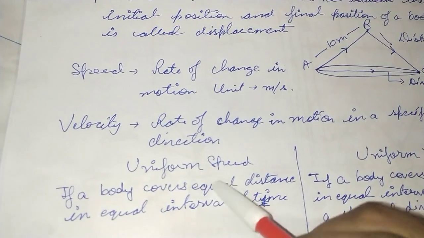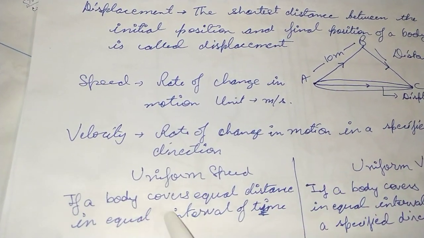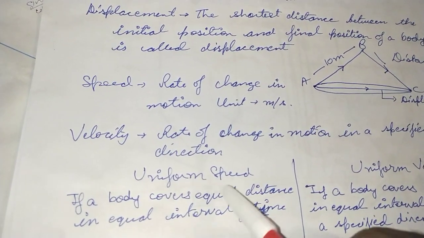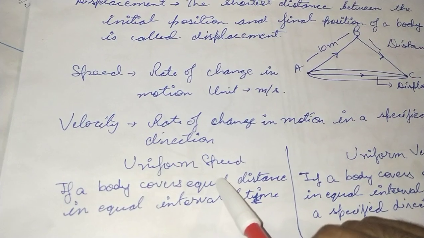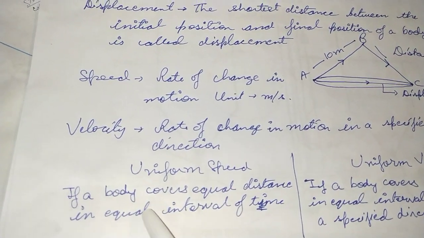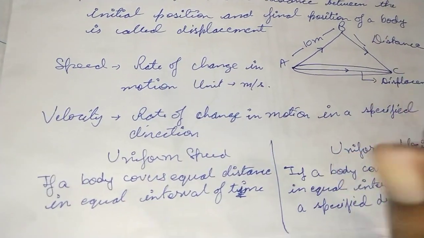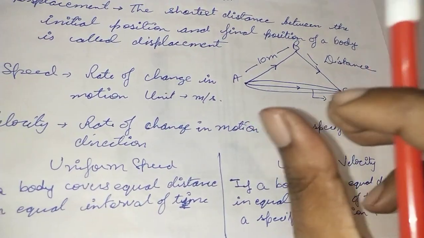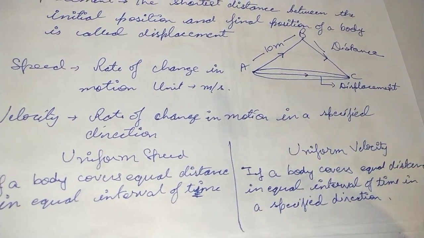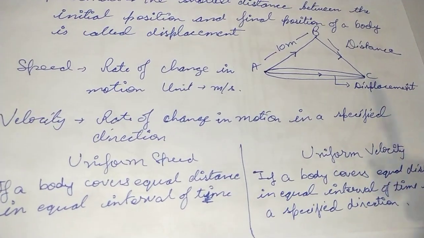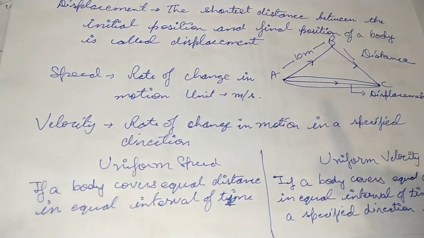So what could be non-uniform speed? Give it a try. Now, some may write that if a body covers unequal distance in unequal time, you will just replace equal with unequal. No, you will replace only one, and we have to take the parameter of equal intervals of time to be the same. Then only we can see that in 1 second, in 1 second, in 1 second, is it covering the same distance, or is the distance increasing, or continuously changing. That is what is going to be used for non-uniform speed.